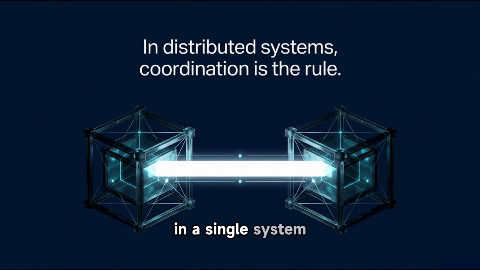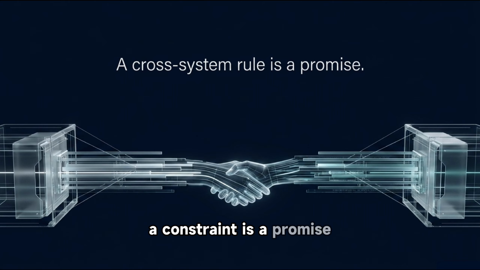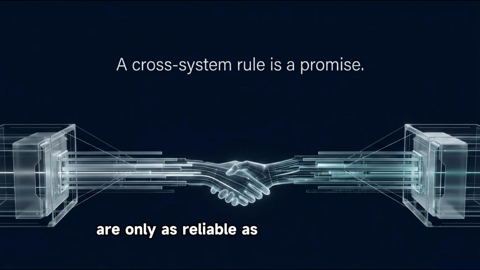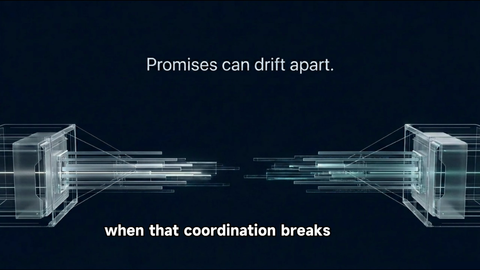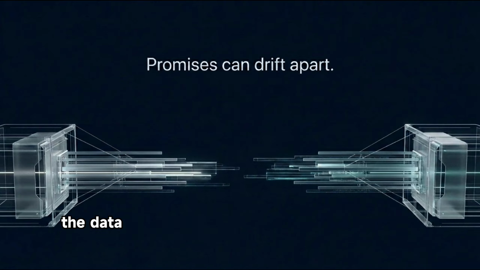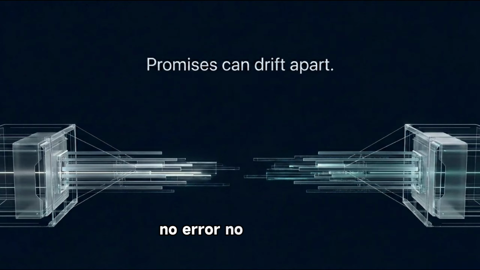In a single system, a constraint is a boundary the data cannot cross. In a distributed system, a constraint is a promise every system makes independently. Promises made independently are only as reliable as the coordination between the people who made them. When that coordination breaks down, and in every sufficiently complex system it does, the data crosses one boundary and stops at the next. No error, no exception, no indication that anything went wrong, just a gap where the data used to be.